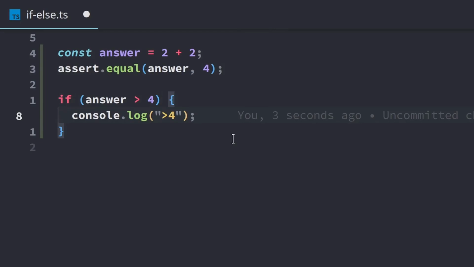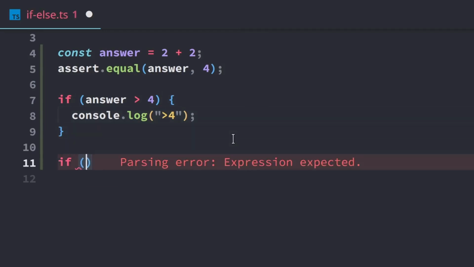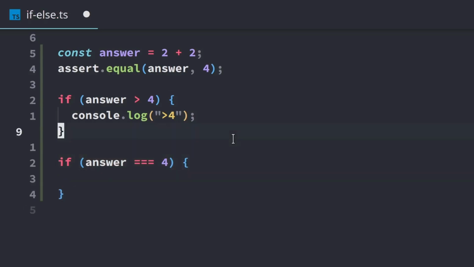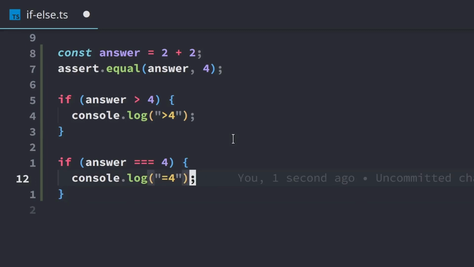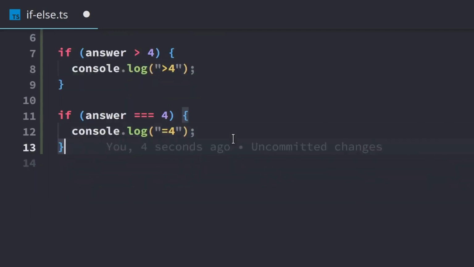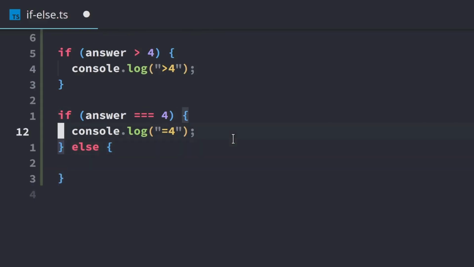Next, we can have else if. So I'm going to check to see if the answer is equal to 4. Remember, always use 3 equals to check for equality. And if it is equal to 4, we're going to have a log. We're just going to say "equals 4". Now, if we want to do something if the answer is not equal to 4, because right now this will only execute if it is equal to 4, we use else. We create a new block with the curly braces, and then we can just do another log. I'm just going to do "not 4".